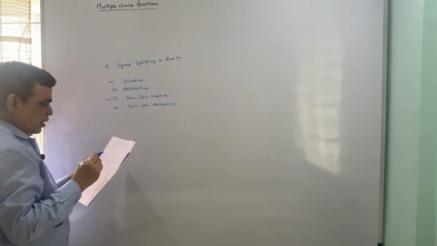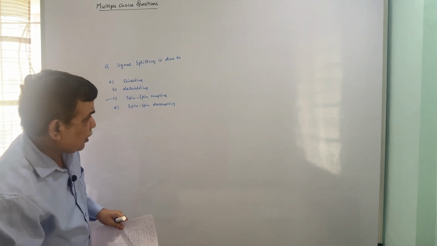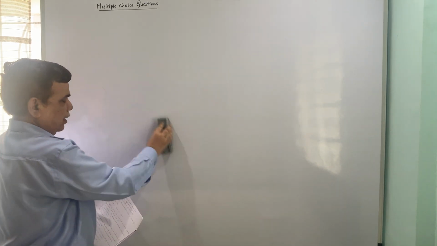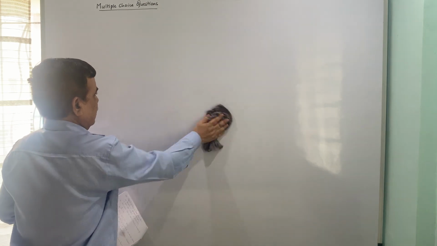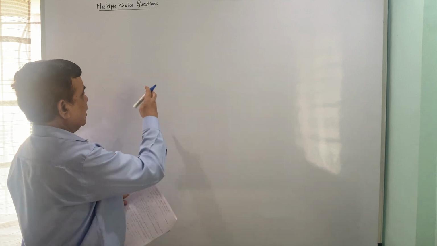So the correct option is spin-spin coupling, that causes the multiplicity of a signal, and that is the correct answer. The rest are not. Next question is,